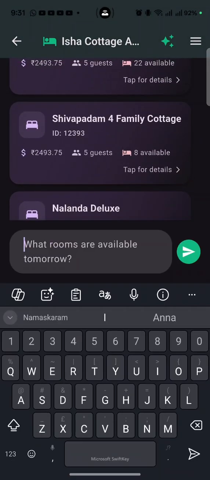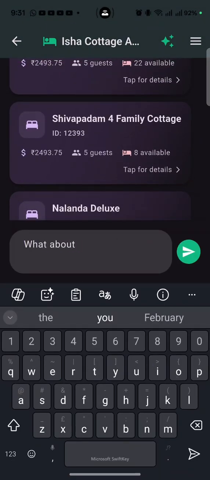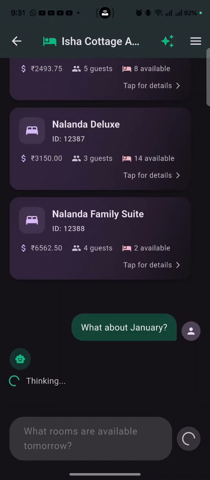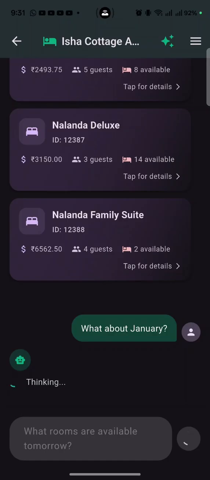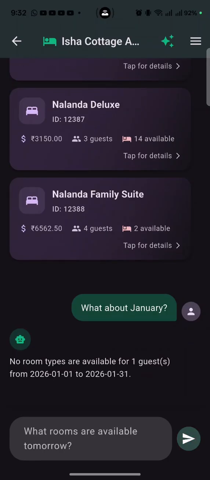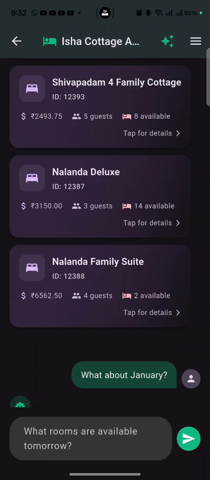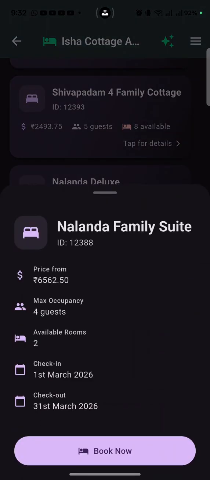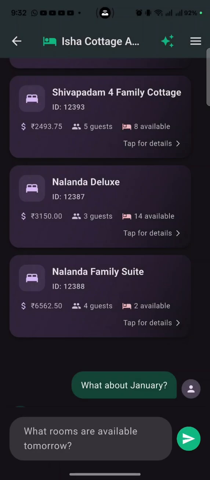And if I ask what about January, probably there won't be any. Okay, so this is the cottage feature. If we click on any cottage, we will have the option to book the cottage. It will take the user to the cottage Isha website.